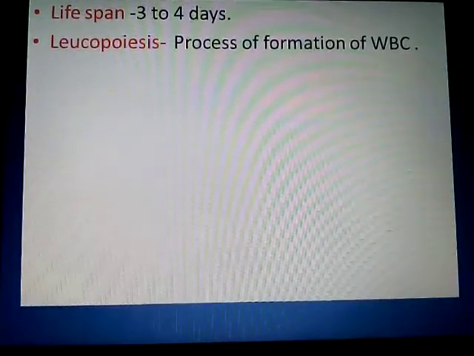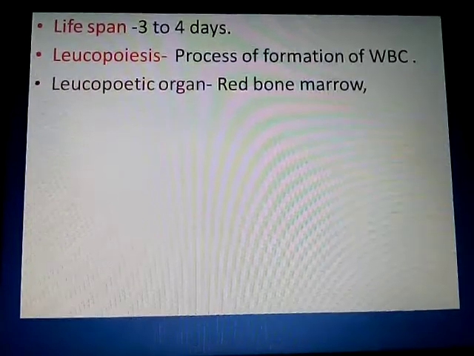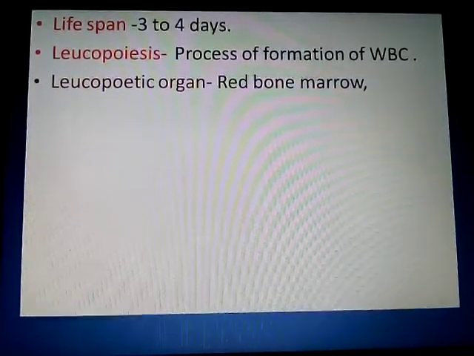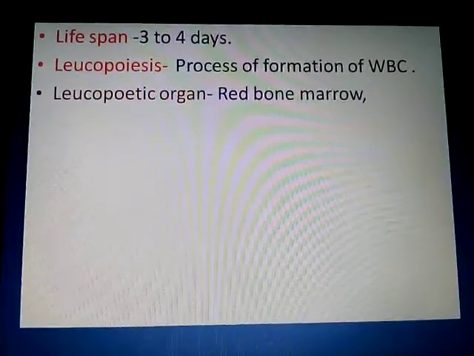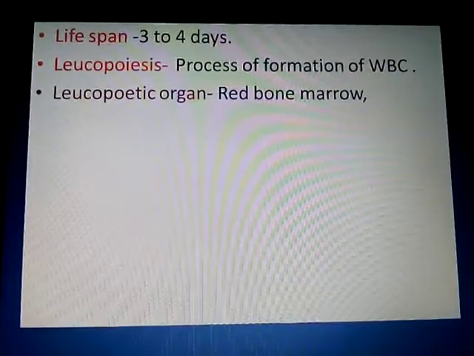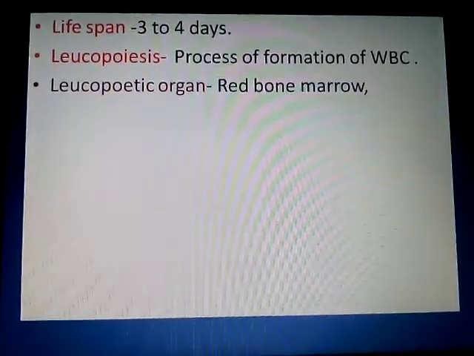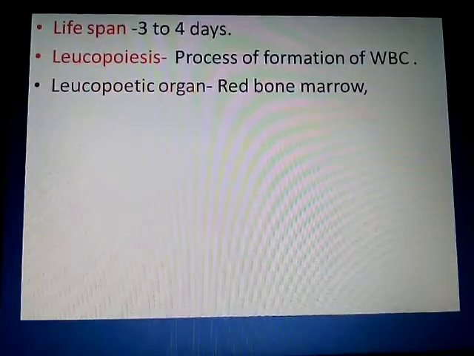What is the process of formation of WBC? It is leukopoiesis. Then the organ in which WBCs are produced is called the leukopoietic organ, also called the organ of formation of WBC, present in the form of red bone marrow.